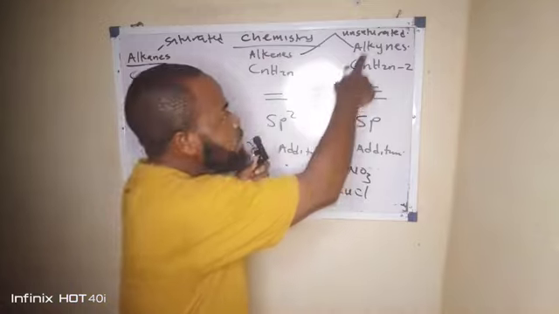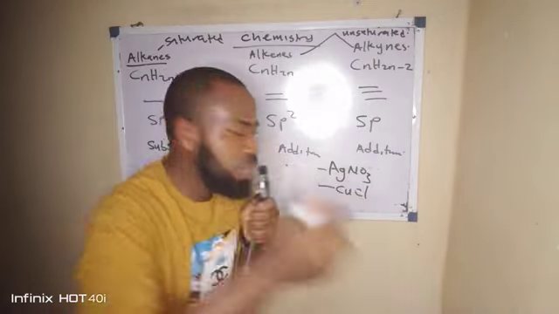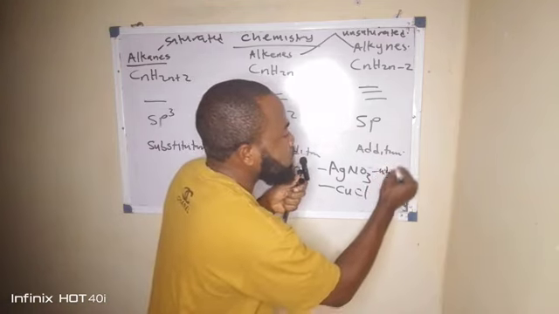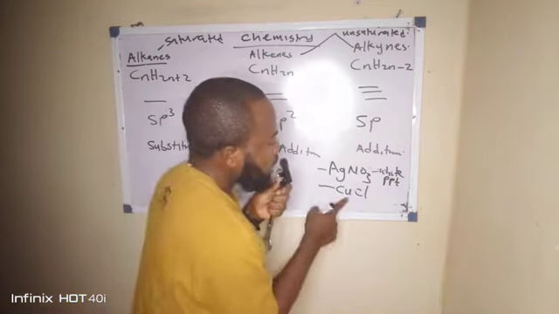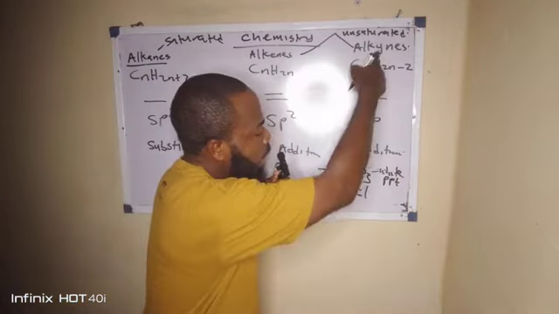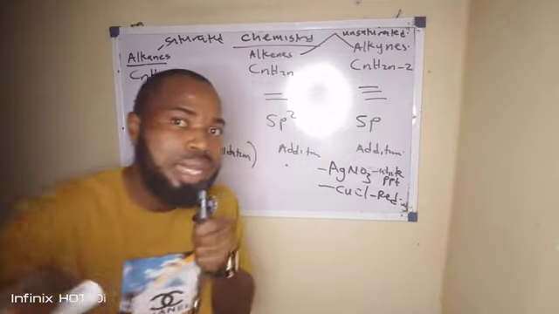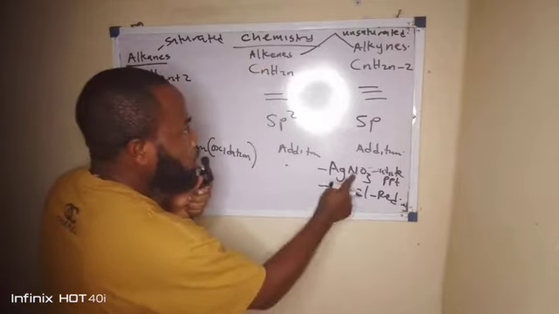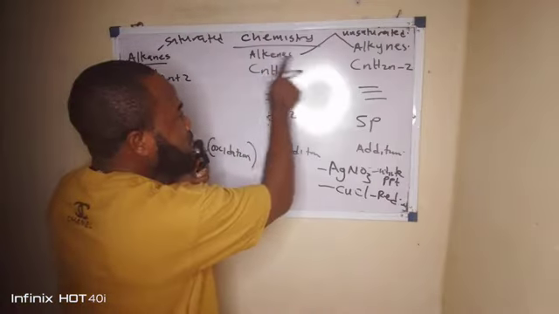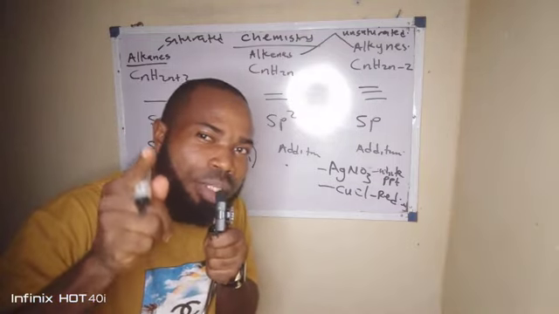Now if these alkynes react with silver nitrate, it go form a precipitate, which is what? A white precipitate. I go use PPT to represent precipitate. Now this copper chloride, if you react with alkynes, it go form a red precipitate. Indirectly, if you get sense, you go know say I don already use these two compounds to differentiate between alkenes and alkynes in the lab.